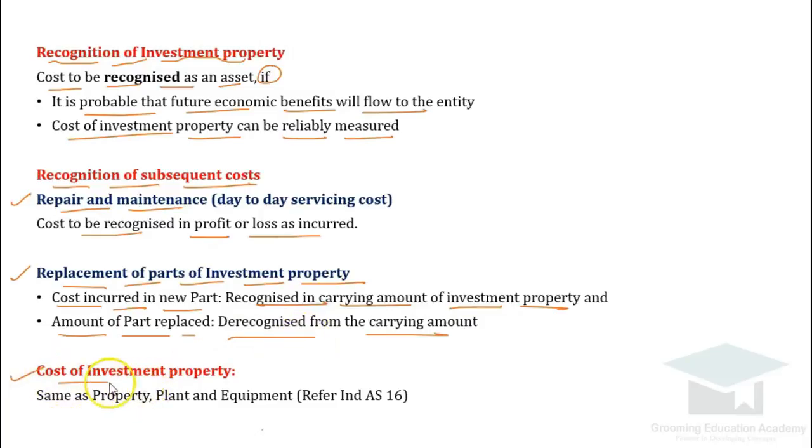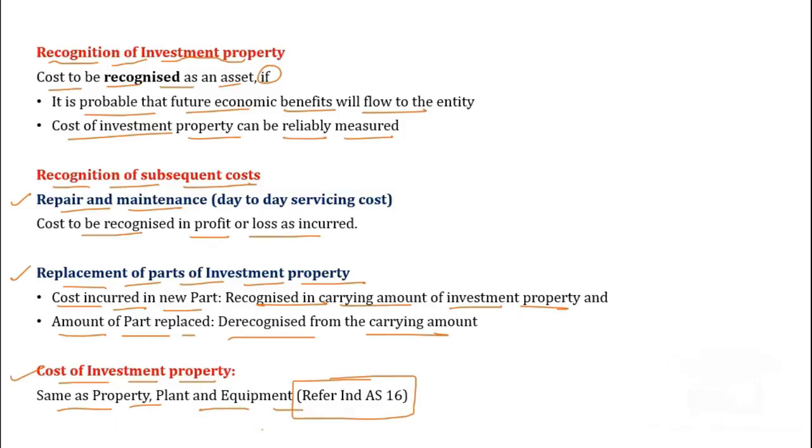And coming to the next, that is the cost of investment property, how it will be calculated. So it is same as property, plant and equipment. You can refer to IND AS 16 that we have discussed earlier. So entire provisions you can see, initial recognition, subsequent cost recognition and cost of investment property, all are same as IND AS 16. Now we will start discussing the numerical thereafter.